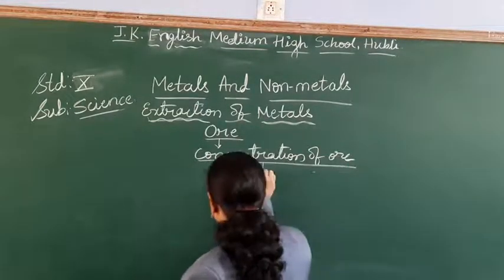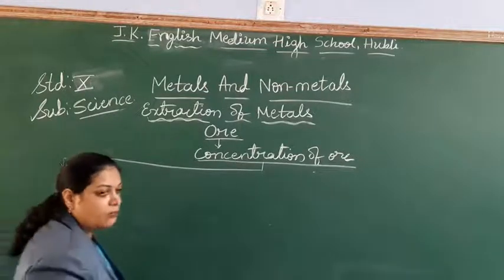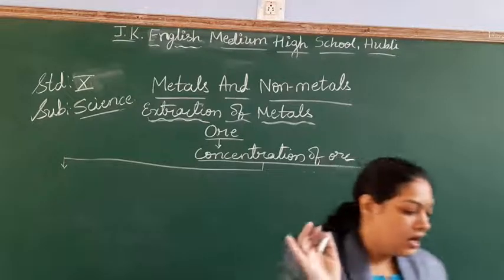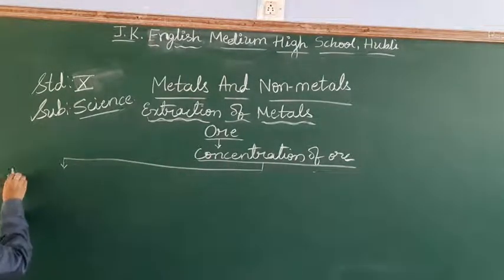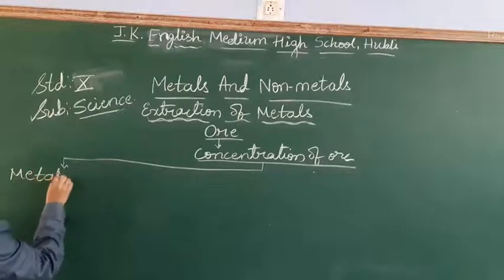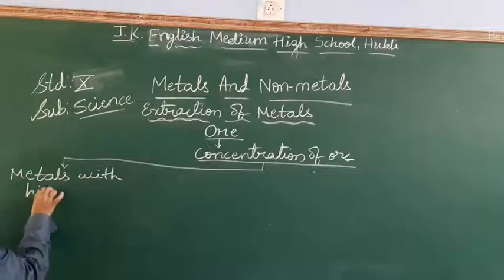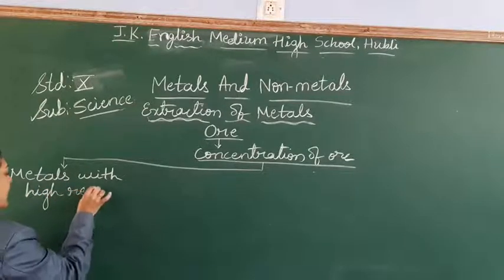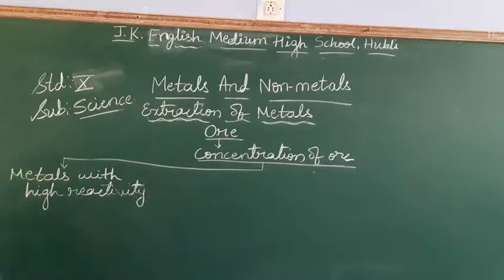How do you do the purification of the ore, students? It depends upon the three factors we have just discussed. The first one is metals with high reactivity. Just now we have discussed which are the metals with high reactivity. For them, what treatment do you have to do?